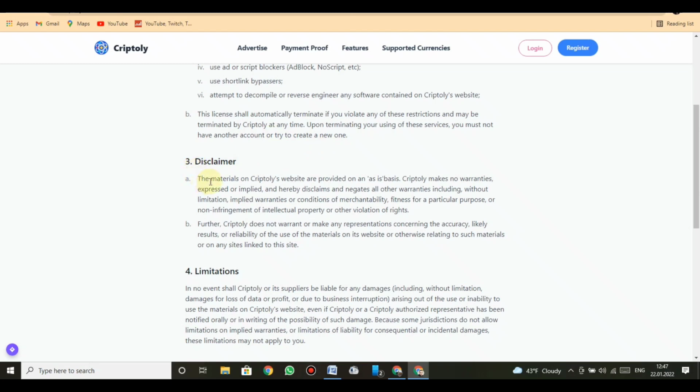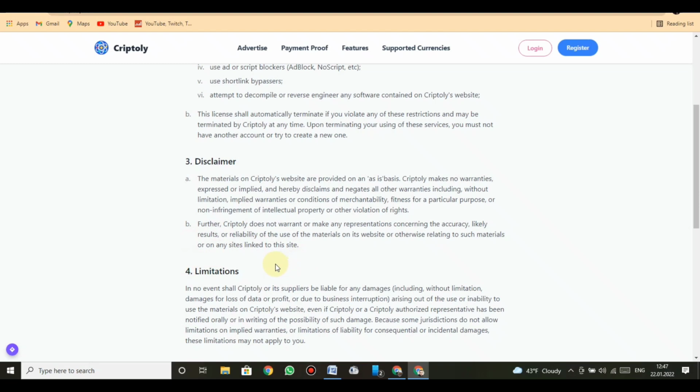The materials on CRIPTOly's website are provided on an as-is basis. CRIPTOly makes no warranties expressed or implied, and hereby disclaims and negates all other warranties including without limitation, implied warranties or conditions of merchantability, fitness for a particular purpose or non-infringement of intellectual property or other violation of rights. B. Further, CRIPTOly does not warrant or make any representations concerning the accuracy, likely results, or reliability of the use of the materials on its website or otherwise relating to such materials, or on any sites linked to this site.